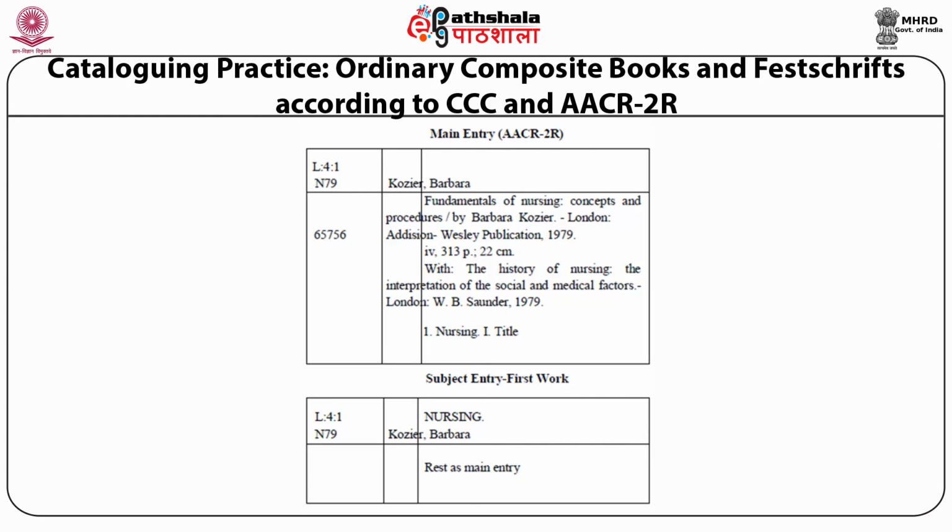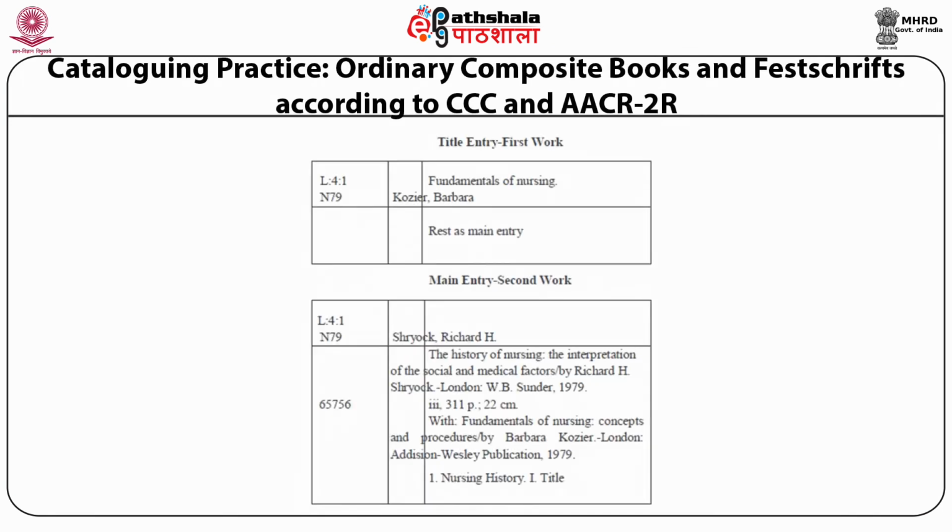Here you can see the subject entry for the first work, where the subject is mentioned, then the author, and then you have to write rest as in main entry. Now this is the title entry for the first work. You have to mention the title of the first work, then its author, and then write rest as in main entry, and you have to make the main entry for the second work also.